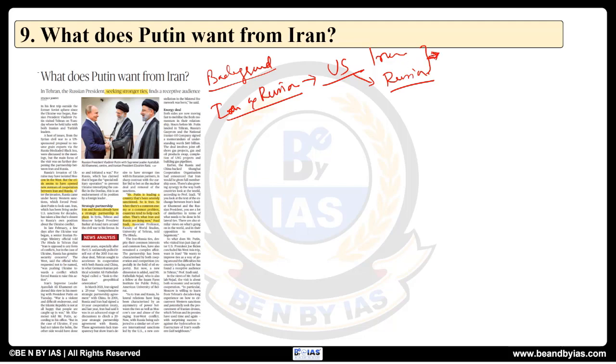And of course, see, our interest, why do we need to look at it? Because India has an interest in it. Because we have heavily invested in Iran's Chabahar port, but because of sanctions there, almost $2.5 billion of our investment is stuck there.